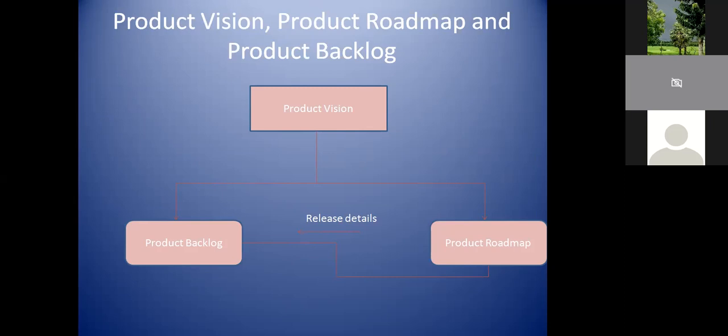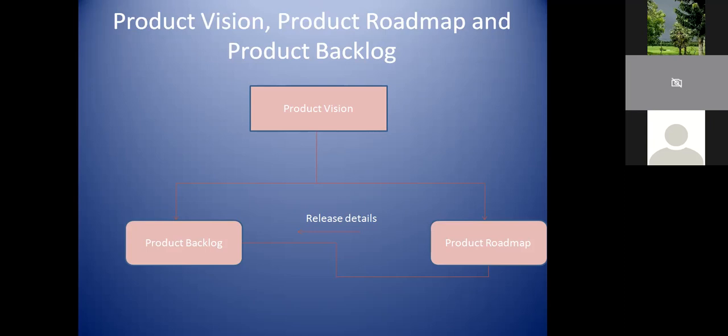Now comes the product backlog. So now I just want to put one statement here. I have not started directly from the product backlog for a reason. The reason is very simple. Whenever we are trying to understand the product backlog or the related details, whatever we are going to discuss on the product backlog, we should first understand certain concepts like what a product vision is and what a product roadmap is. The reason is, the product vision is going to give the details to the product roadmap and the product backlog. Why? What is the product vision?